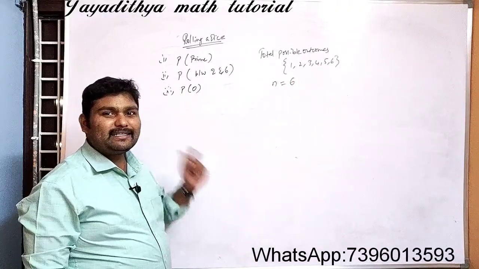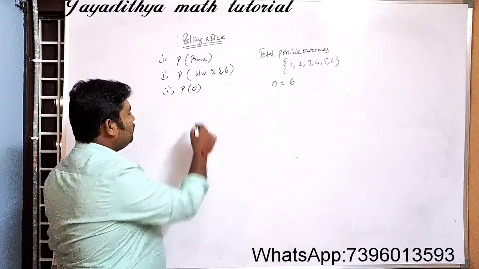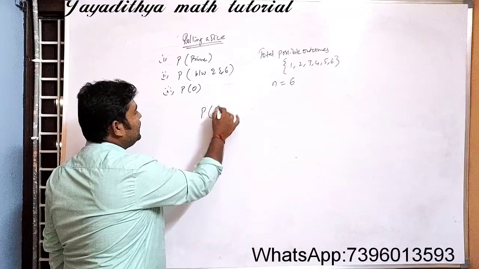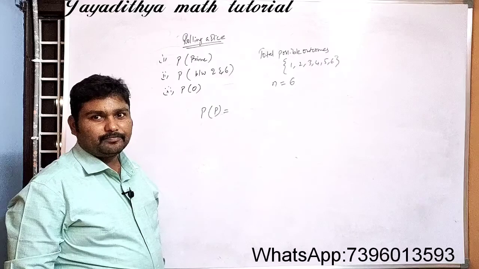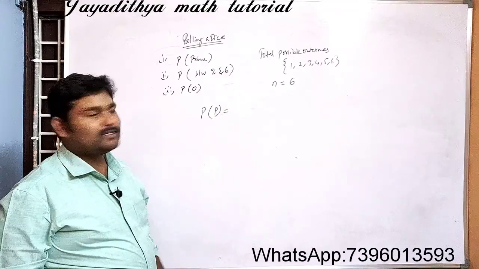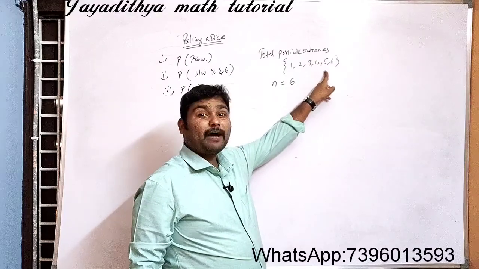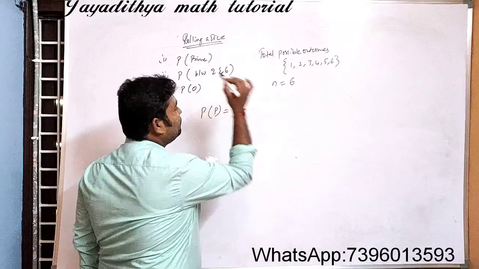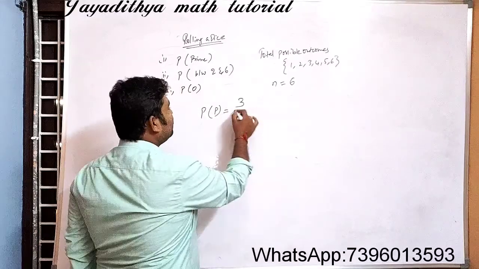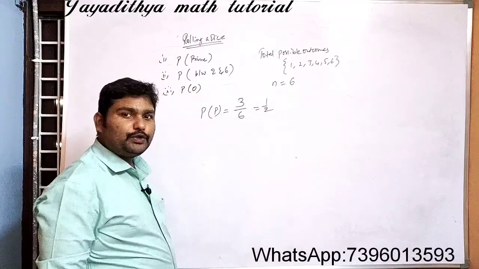Now let us go for each case, and each case has different favorable conditions, and we will be writing each one. Probability of a prime number: how many prime numbers do we have in that set? 2 is a prime number, 3 is a prime number, 5 is also a prime number. So we have 3 favorable outcomes out of 6. So what is the probability? That is 1 by 2.